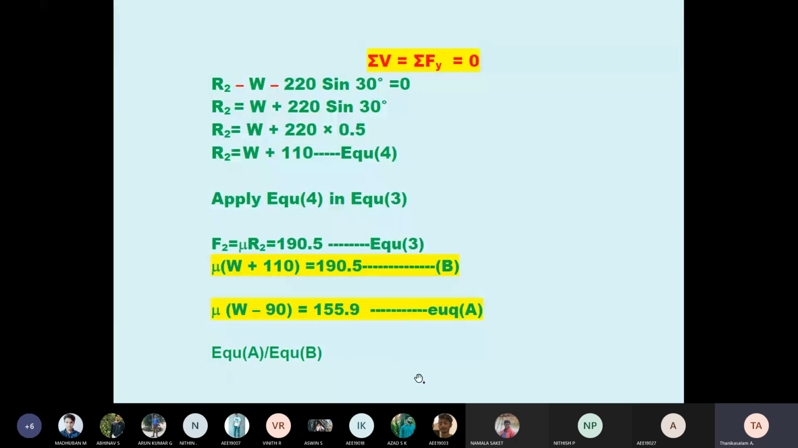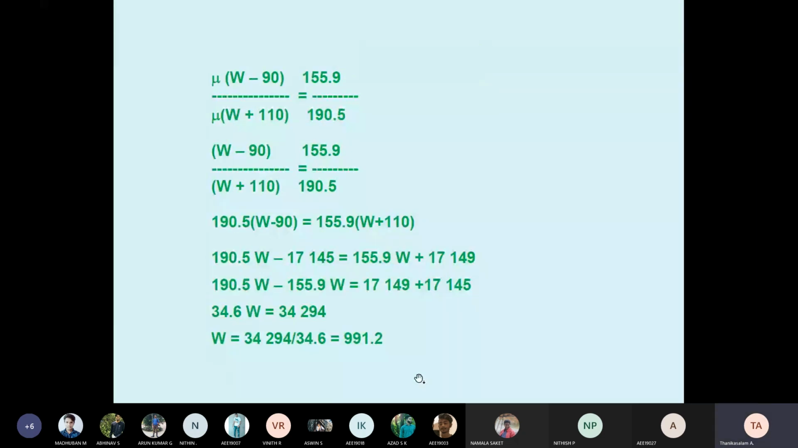Equation A divided by equation B. See here, mu cancels. Therefore, W minus 90 divided by W plus 110 equal to 155.9 divided by 190.5. So cross multiplication. Therefore, 190.5 into W minus 90 equal to 155.9 into W plus 110. So after cross multiplication, you will get W equal to 991.2.